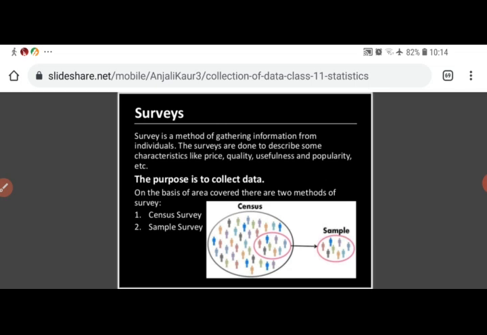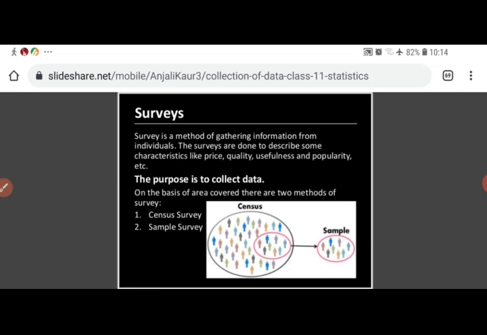In this survey the data related to population, death rate, birth rate, number of births in a family, literacy rate, etc. is collected from each and every unit of the population. So survey is a method to collect information from individuals.